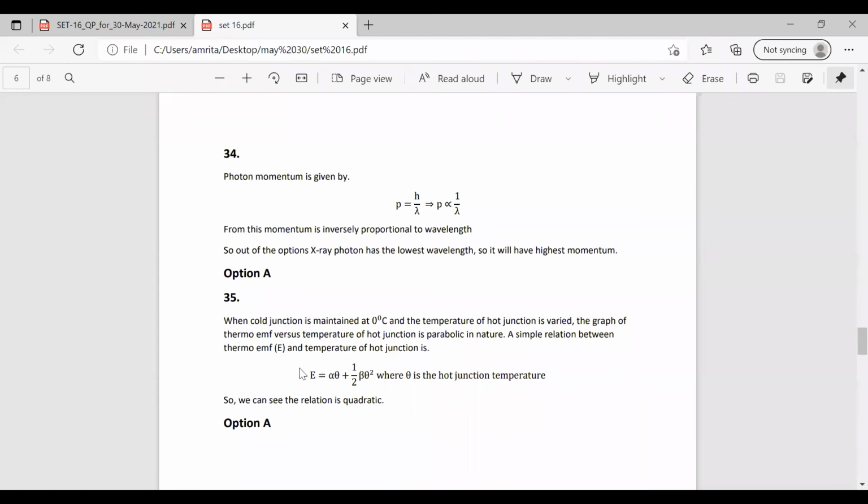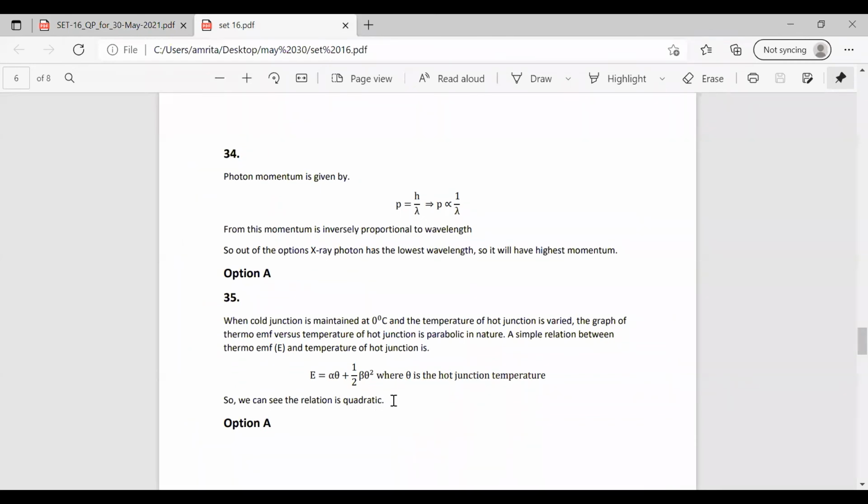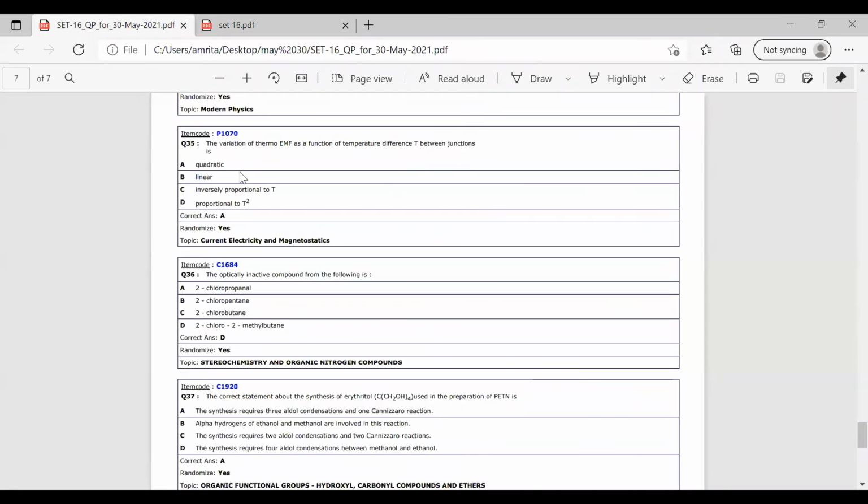Seeing this equation, we can have an idea that it is a quadratic equation. So in the question, we have to find out which type of equation it is. The variation of thermo EMF as a function of temperature difference T between the junctions is whether it is linear, whether it is inversely proportional to T square, or quadratic. Writing the equation, we can analyze that it is quadratic. The relation becomes quadratic. So the correct answer for this question is option A, that is the relation is quadratic.